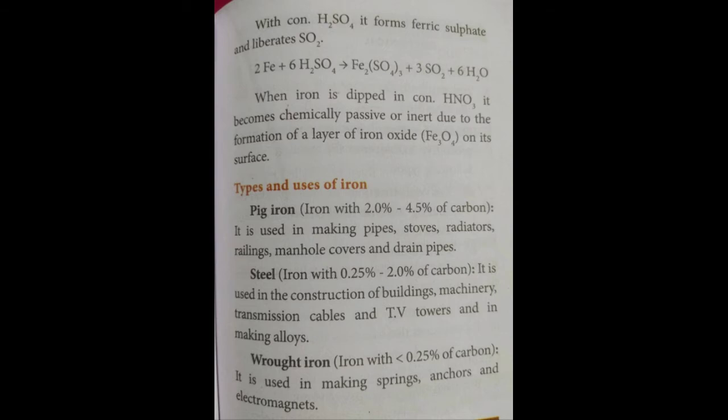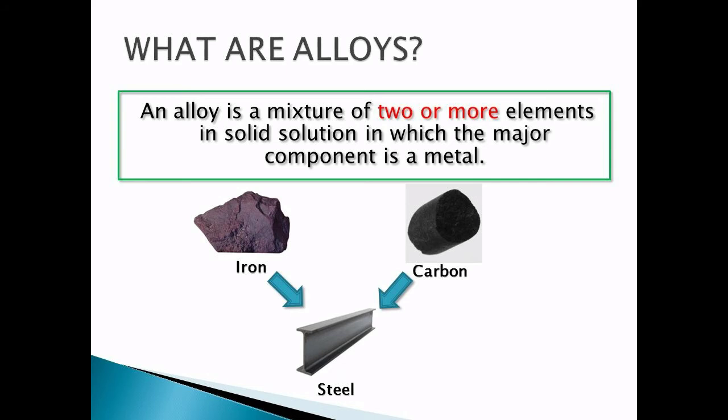Wrought iron is iron with less than 0.25% of carbon. It is used in making springs, anchors and electromagnets. Alloys: an alloy is a homogeneous mixture of two or more metals or of one or more metals with certain non-metallic elements. The properties of alloys are often different from those of its components.